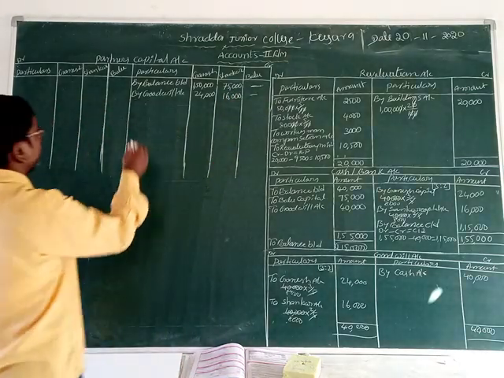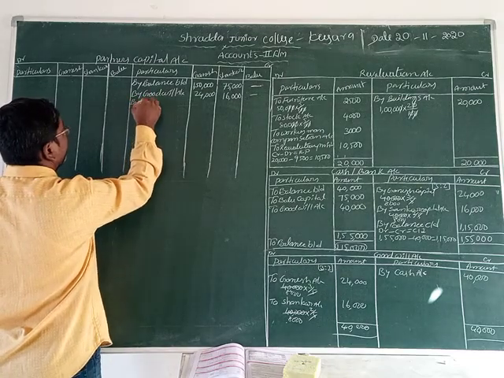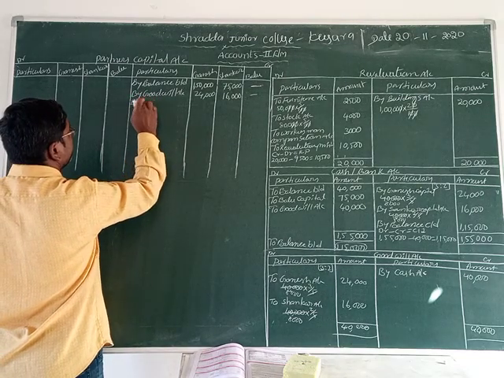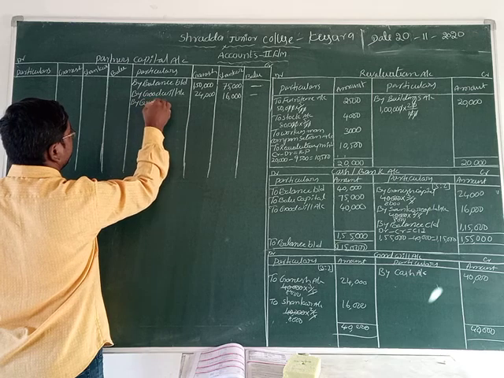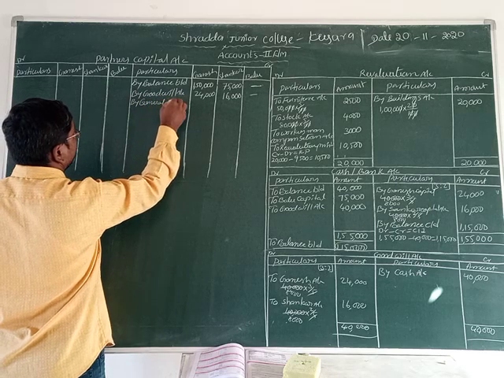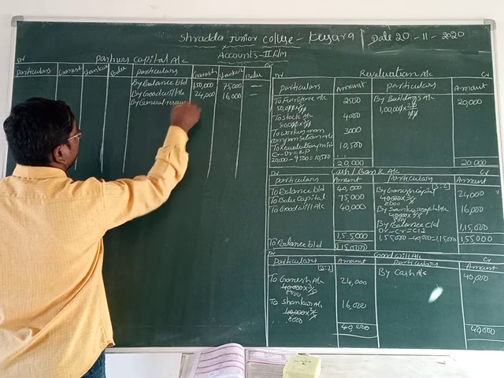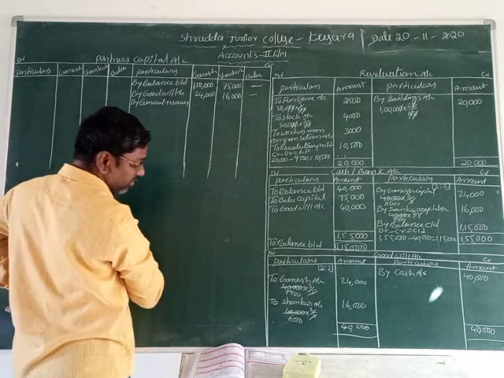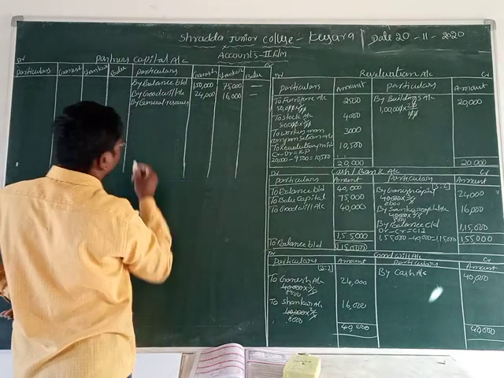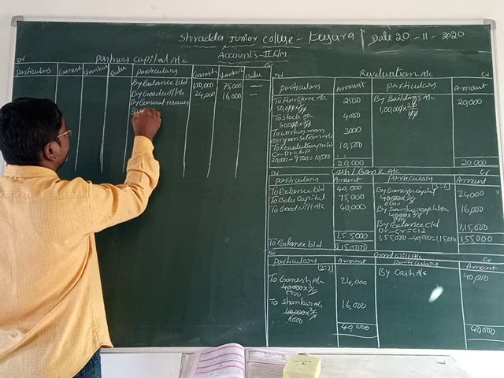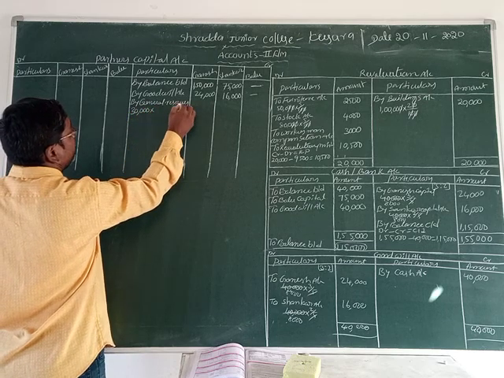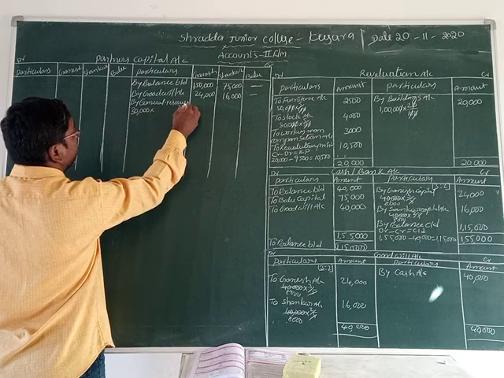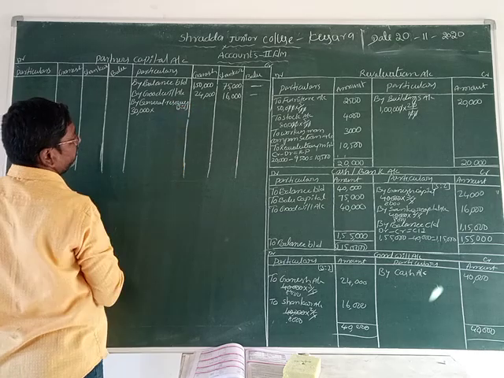Now we are going to the revaluation account by general reserves. What is the value of general reserves, students? That is given as 30,000 rupees. General reserves given, isn't it? We distribute it among the old partners in 3:2 ratio.